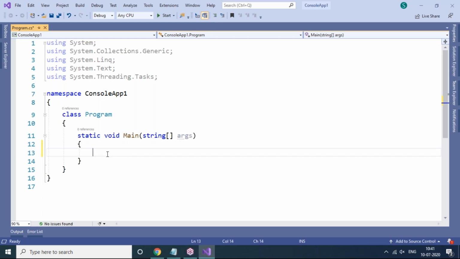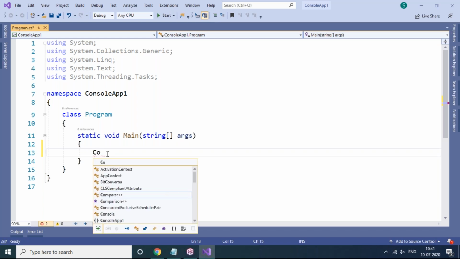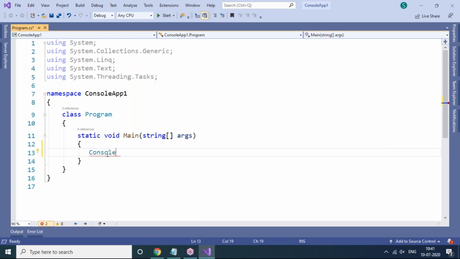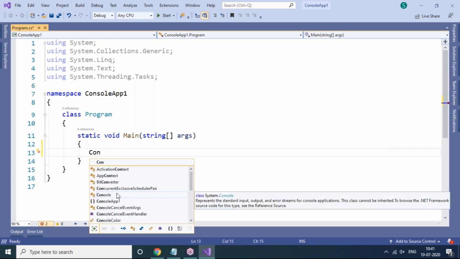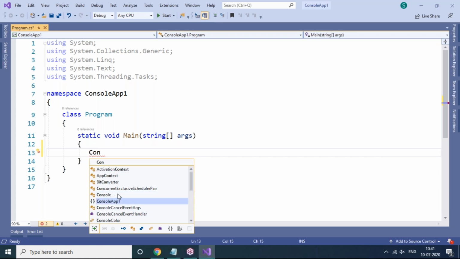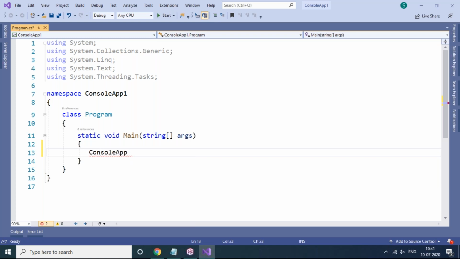Just to show that, I'm going to write: suppose Console is a class here. Console is a class, so I'm taking the Console class. As soon as we enter something here, some IntelliSense comes. Whatever you want to type, if it is there in IntelliSense, select it and press enter. Automatically it will be captured from there. So Console is a class.